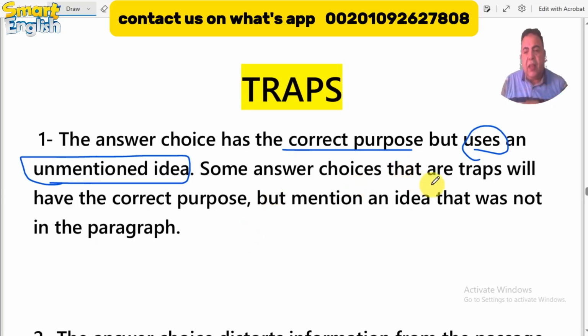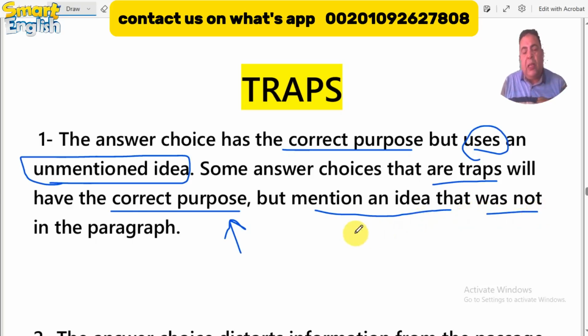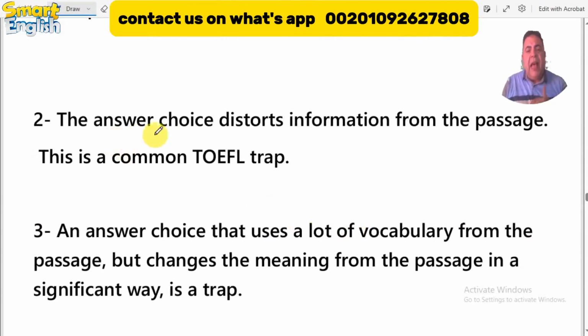Some answer choices that are traps will have the correct purpose. Okay? It contains the honey in the poison, as they say, but mentions an idea that was not in the paragraph, that was not related to the main idea of the paragraph. Directly eliminate all these kinds of choices. Number two, the answer choice distorts information from the passage. This is a common TOEFL trap. It tries to give you some distorted information from the passage that does not belong to the main idea, or the whole context, or the whole big picture of the paragraph. So eliminate these kinds of choices.